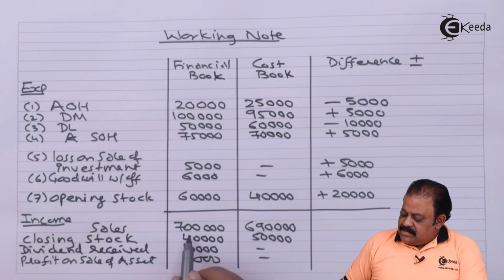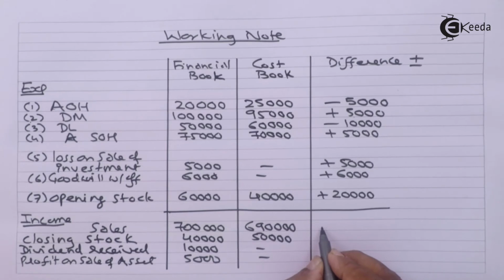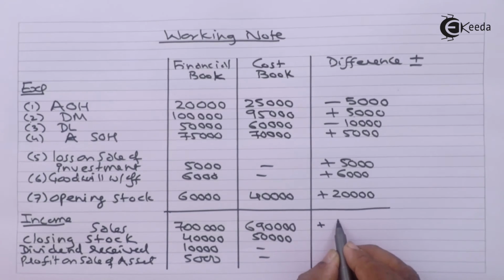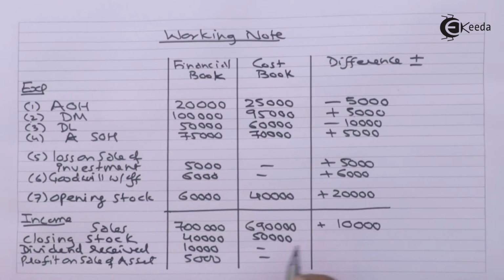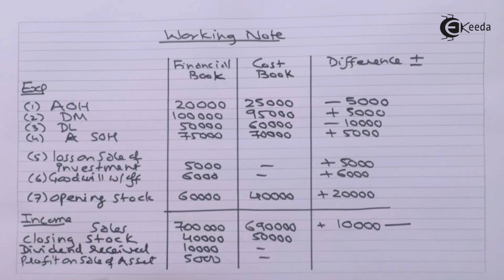For example, sales 7 lakh minus 6 lakh 90,000. You get here plus 10,000. But in the profit reconciliation statement, you are required to take the opposite sign. That means you are required to take minus. Closing stock 40,000, 50,000. It comes minus 10,000.